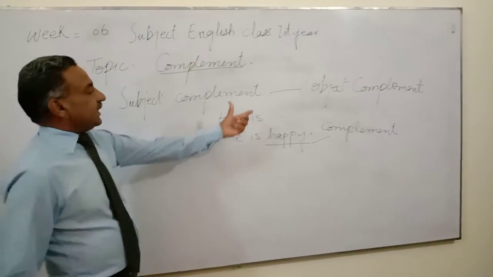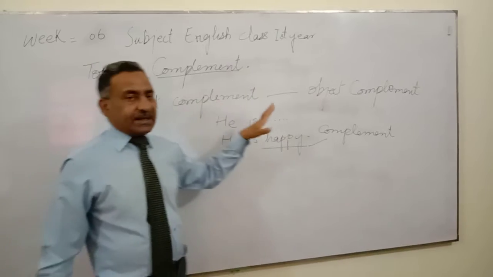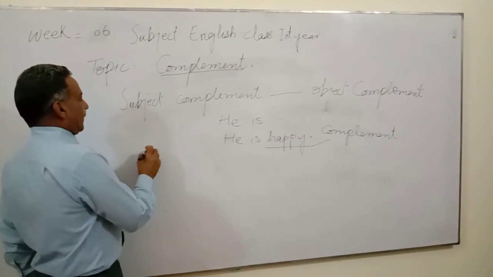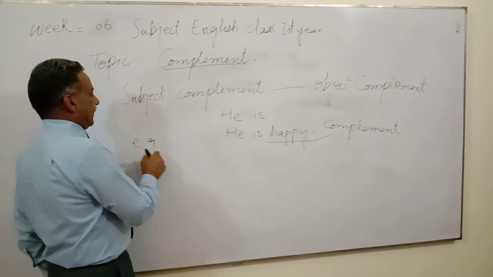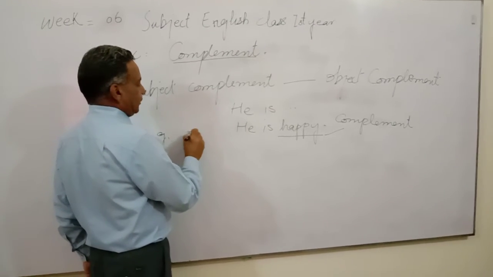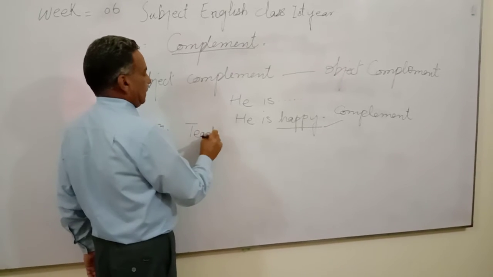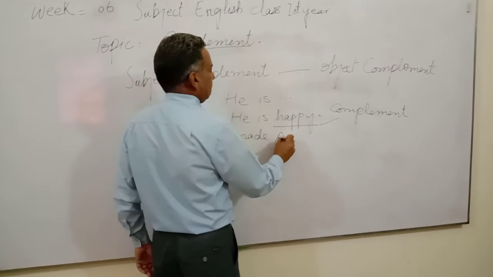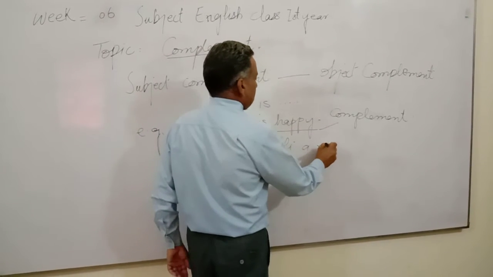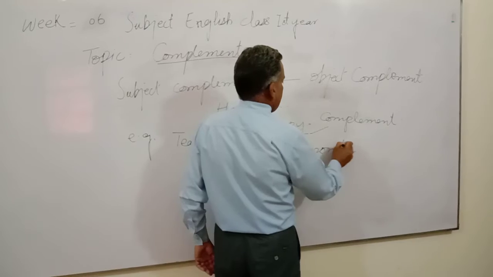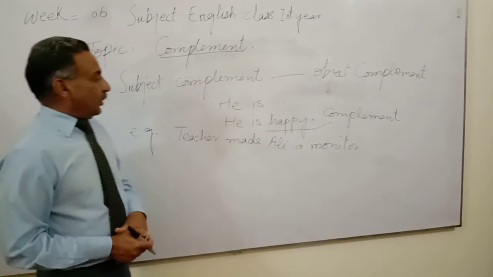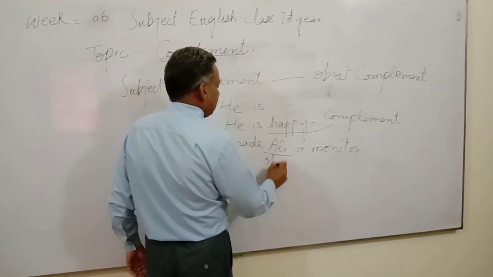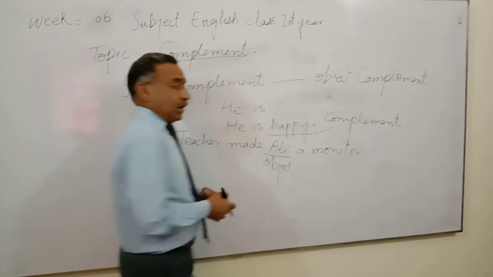This complement is placed sometimes with the subject and sometimes with the object. For example, with an object: "Teacher made Ali a monitor." In this sentence, Ali is the object.